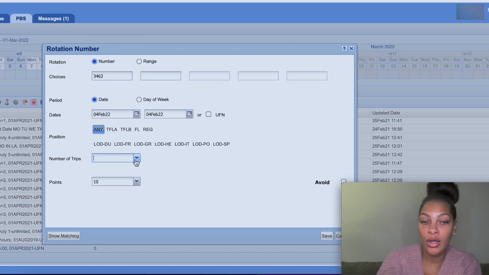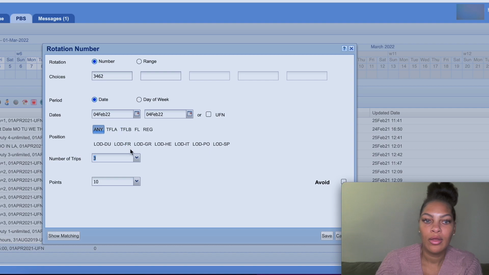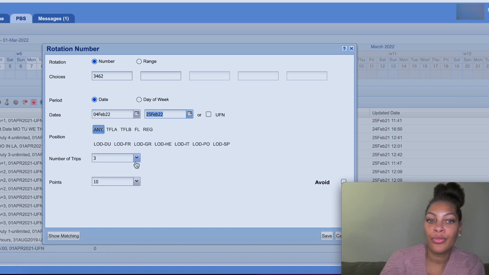I only want that one, but let's say I wanted 3, that same rotation. Let's say it's on another day. I can say 3, and then this I would just leave blank because I would put the date range from February 4th to the 25th, and 3 trips within that time frame, right?